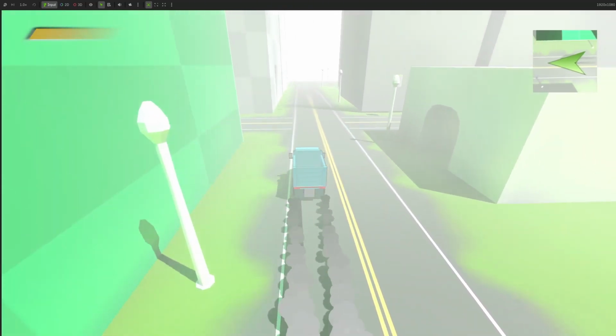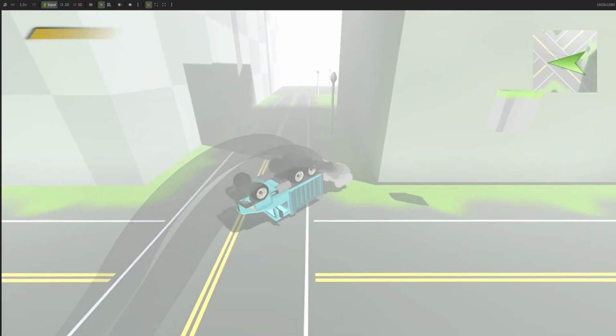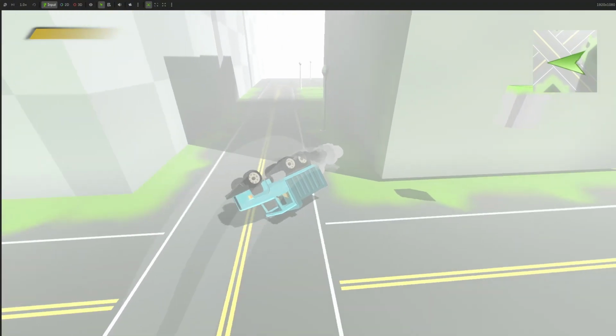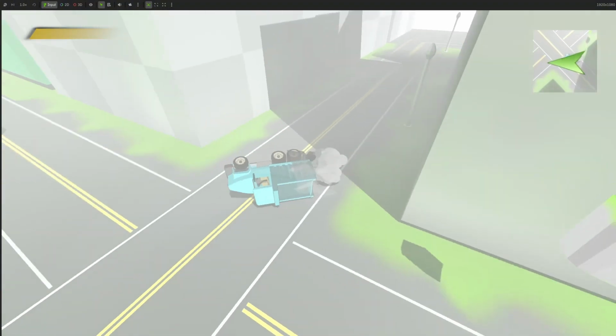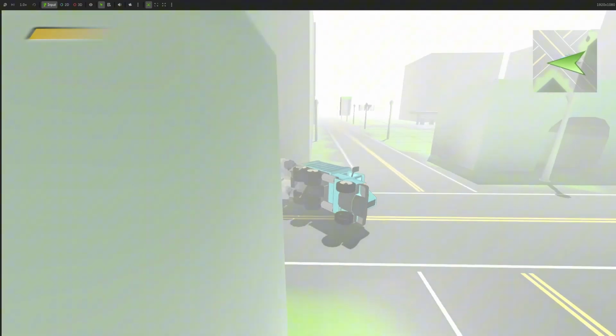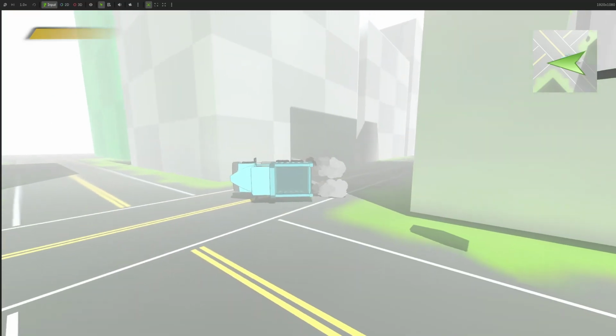But then the vehicle physics, for example, when you're driving at high speed, you could easily topple over. I didn't figure out the vehicle physics very well. So basically that was what I did here. The environment isn't that interesting, so there's no need of showing you around it, but you could see what we did here. So basically that was it.